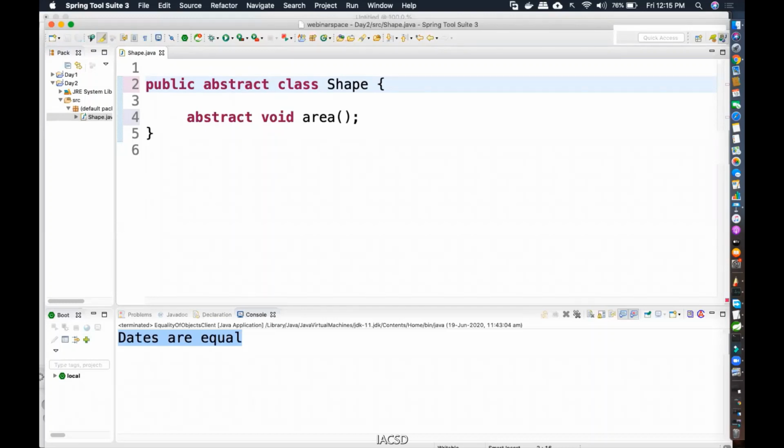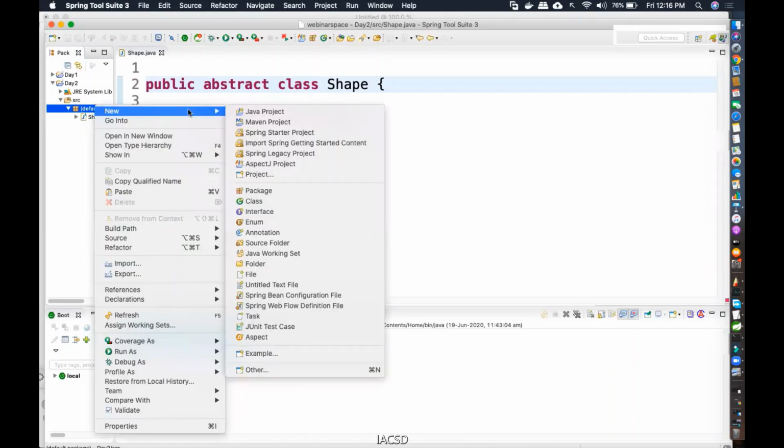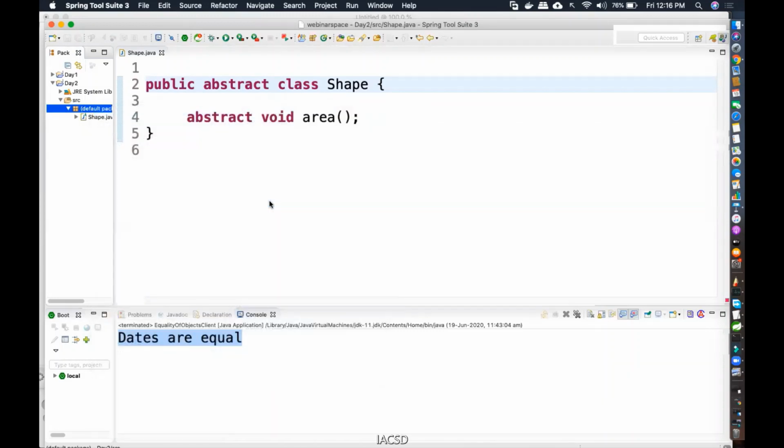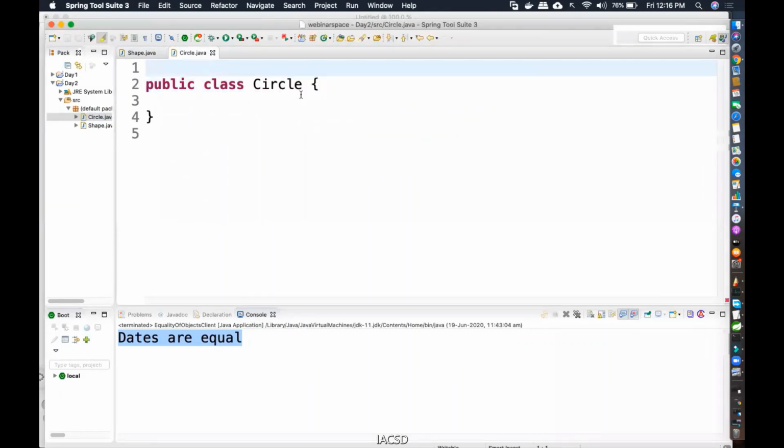So I've created an abstract class. Now, with an abstract class you cannot create an object, but you can definitely extend an abstract class. So I'm going to create a circle class which extends from the shape class. Right? So I will write circle extends shape.